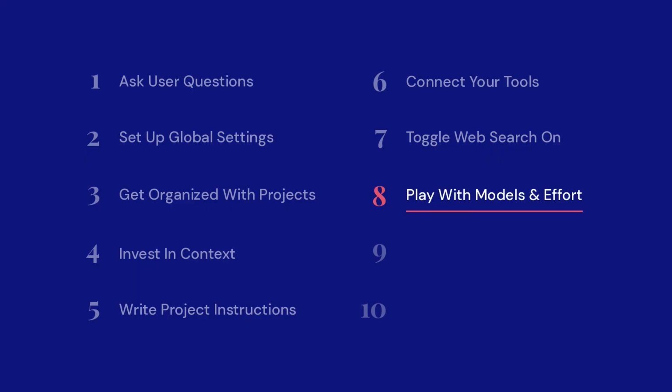Now, if you're just working from your own files, go ahead and turn web search off because I will say when it does go out and look at the web, it is burning more tokens. So not as important if you're using a cheaper model, but super important if you're using something like Fable. So number 8 is to actually play with the models and the different effort levels and learn what kind of output they get you because you don't always need the most sophisticated or the most expensive one to get to an outcome that is going to work perfectly for you.